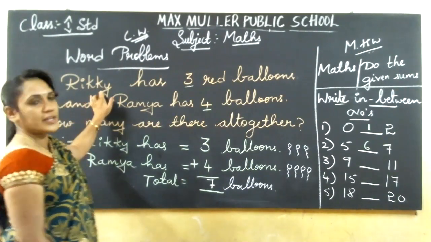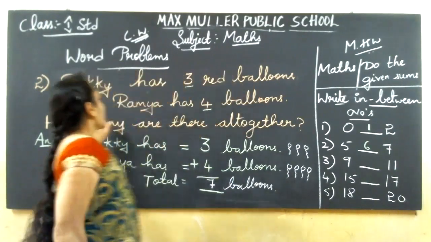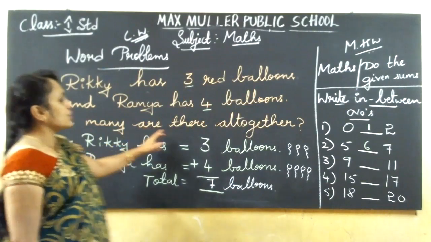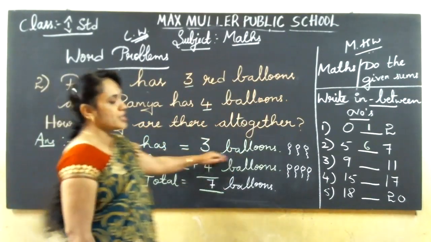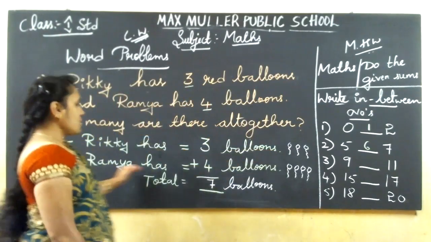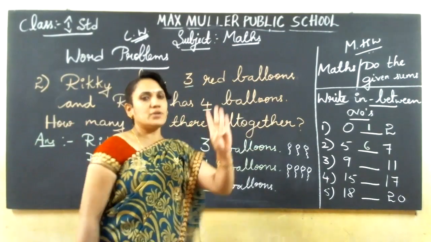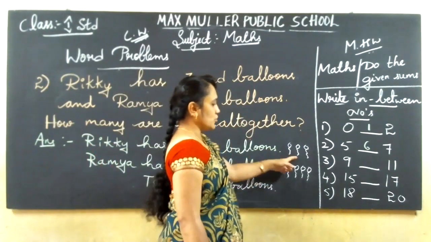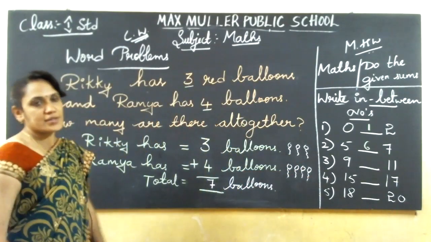Ricky has 3 red balloons and Ramya has 4 balloons. How many are there altogether? So answer, Ricky has 3 balloons. Ramya has 4 balloons. Total count: 3 in the mind, 4 on the fingers. After 3: 4, 5, 6, 7. Total 7 balloons. 1, 2, 3, 4, 5, 6, 7 balloons. Understand? Shall I erase this?